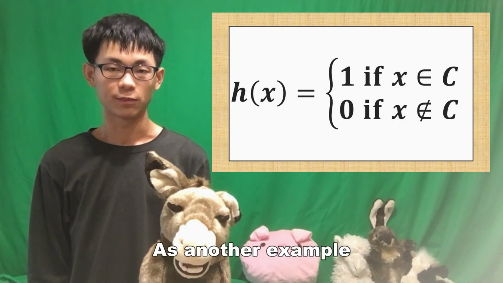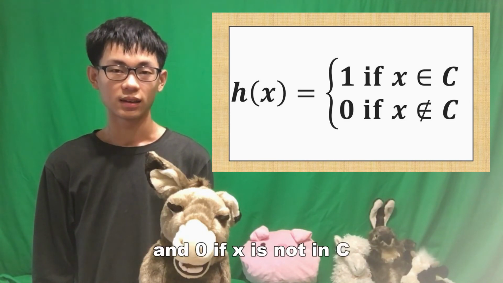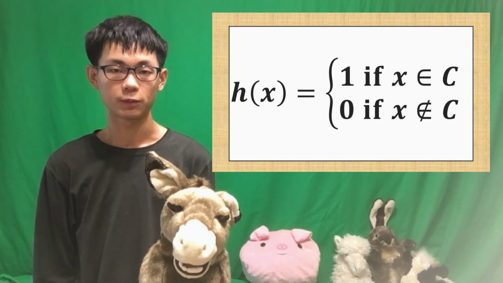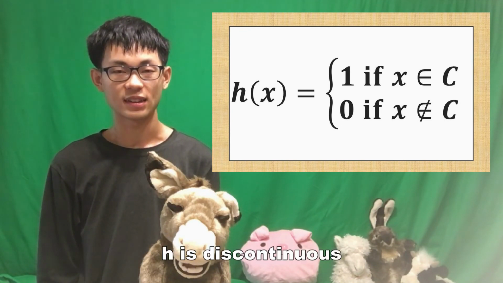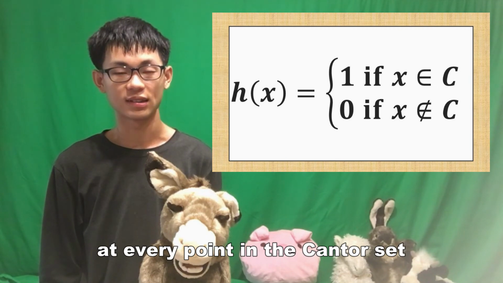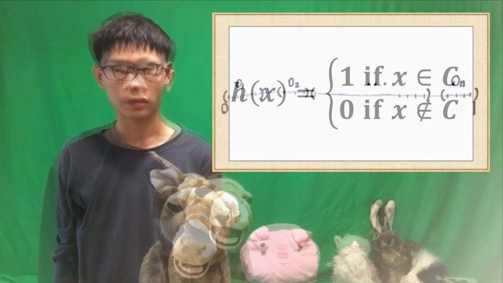As another example, consider h of x equals 1 if x is in C, and 0 if x is not in C, where C is the Cantor set. h is discontinuous at every point in the Cantor set, which is uncountable, but h is still integrable.